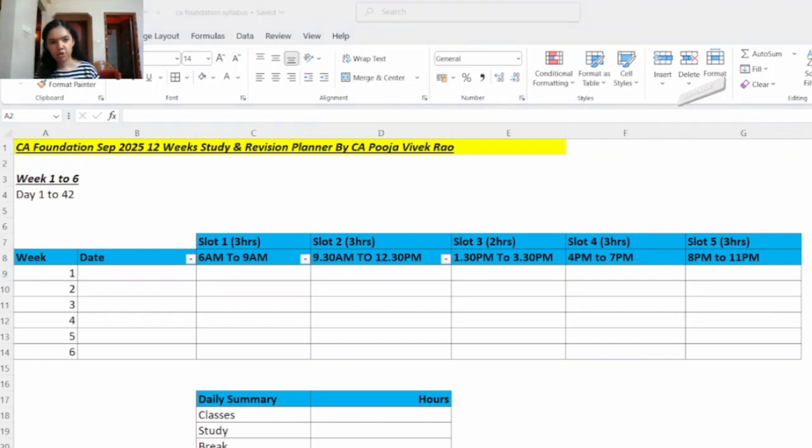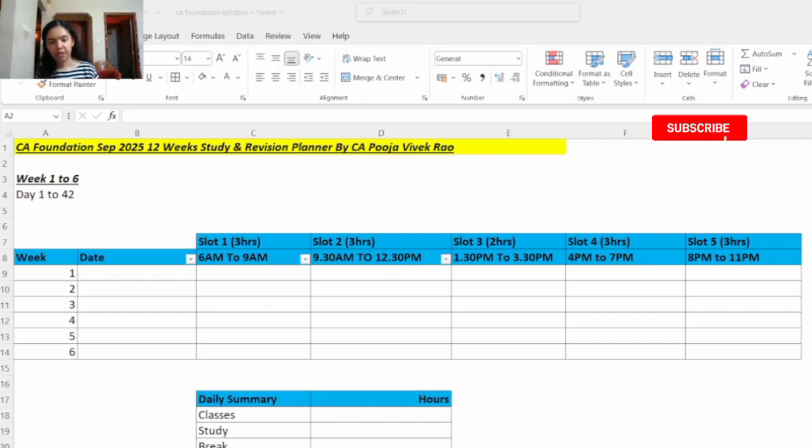The next important point is, accounting and business law will be descriptive papers. However, quantitative aptitude and business economics are MCQ based papers. So you have to practice MCQs from different sources. You can practice from the MCQ portal as well, which is available on the BOS knowledge portal itself. If you log in to the BOS knowledge portal, there you can find the MCQ portal. So try to practice as many MCQs as possible.